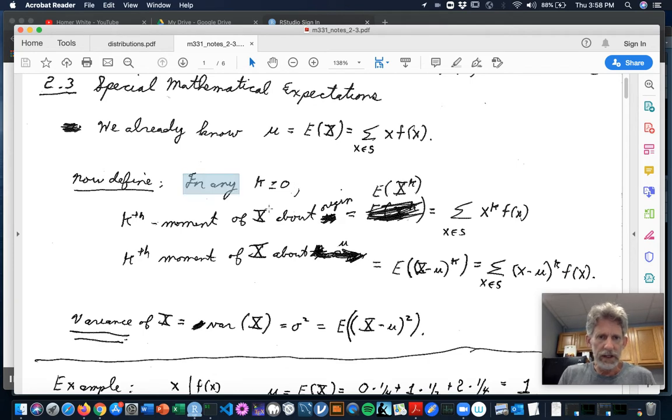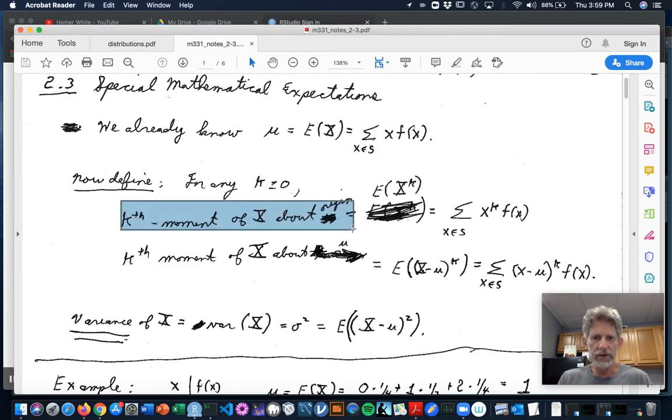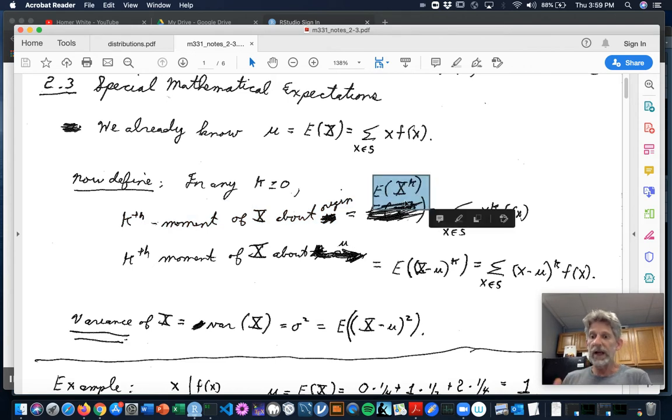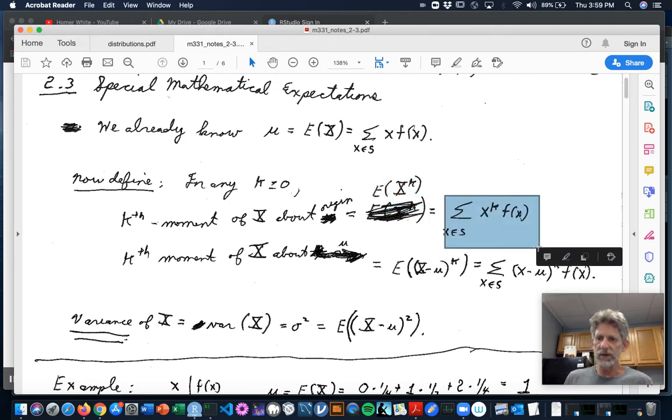So let's, for any k bigger than or equal to 0, k is just an integer, 0, 1, 2, 3, 4, and so on, define the kth moment of x about the origin as the expected value of x to the k, okay? So by the definition, that would be the sum over the sample space of little x to the k times f of little x.